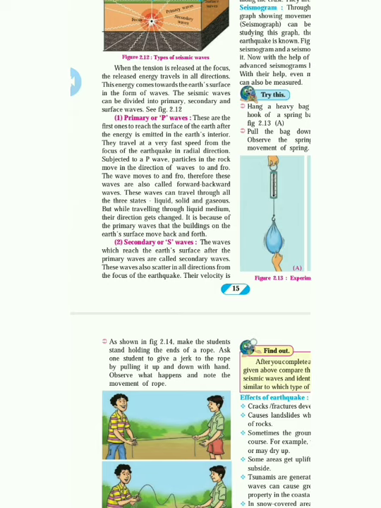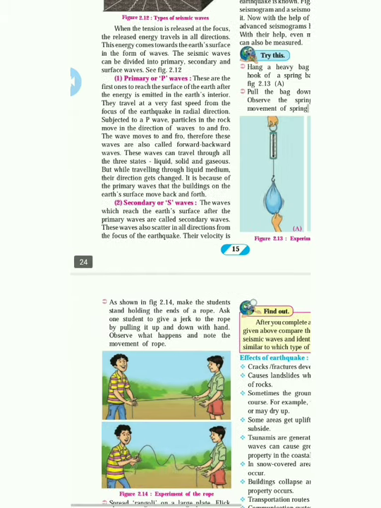There are three kinds of waves under the Earth's surface: primary waves, secondary or S waves, and surface or L waves. Coming to the first one, primary waves. These are the first to reach the surface of the earth after energy is emitted in the Earth's interior. They travel at very fast speed from the focus of the earthquake in a radial direction. Subject to P waves, particles in the rock move to and fro in the direction of the waves. Therefore these waves are also called backward-forward waves.